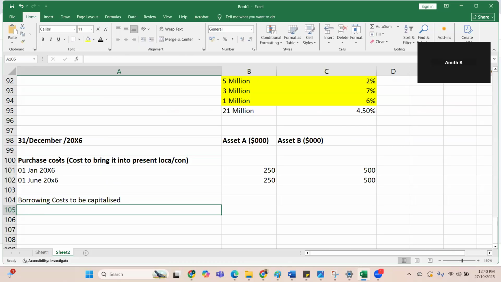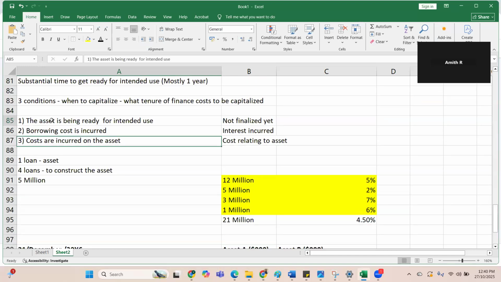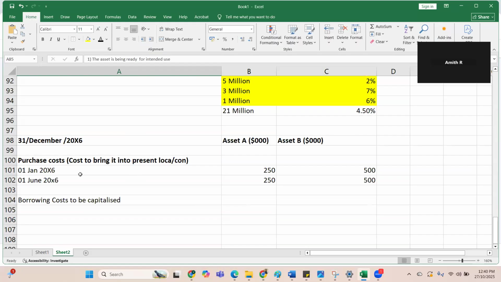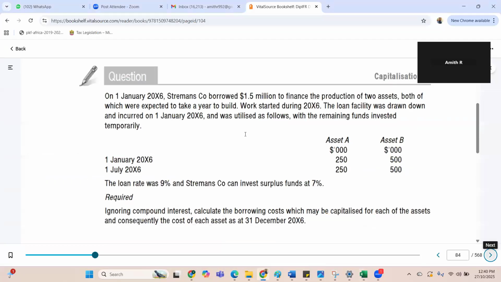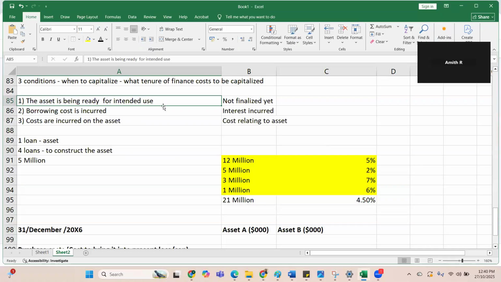What does it say? When should I capitalize? Three conditions. The asset is being made ready for intended use. Work started in 20x6 and it will take a year to build. So on 1st January 20x6 the work will start and it will end on 31st December 20x6. So the first condition is getting ready. Okay, so, not finalized yet. So from 1st January to 30th December, we will capitalize.